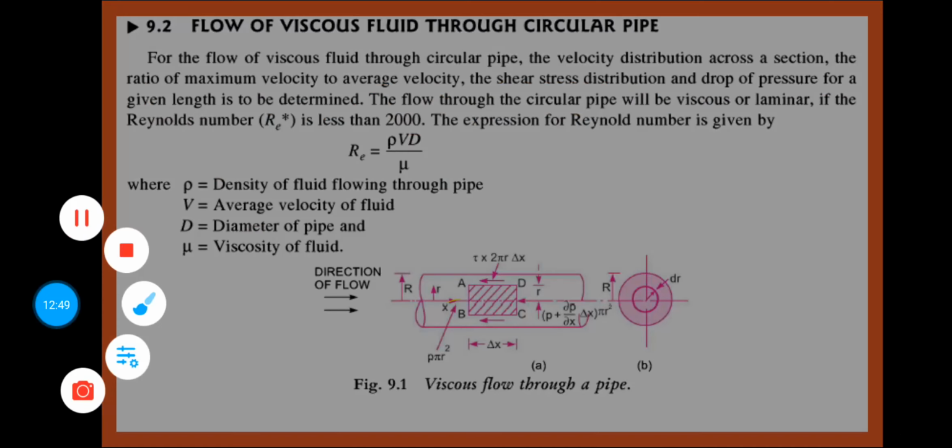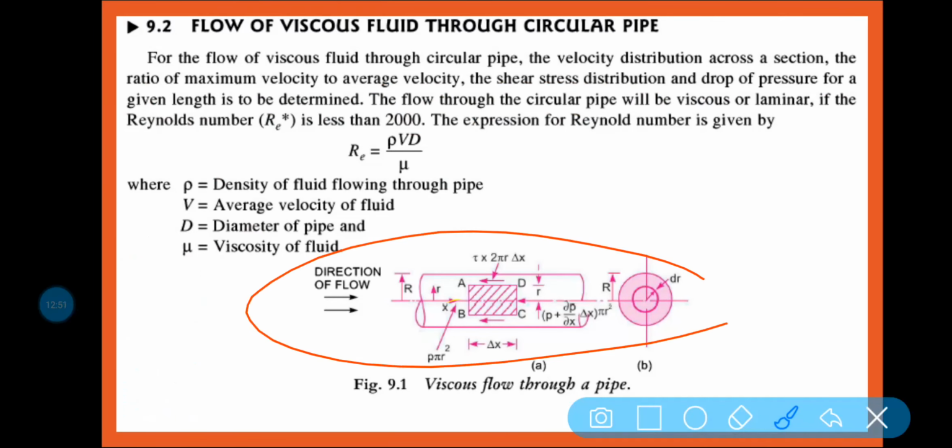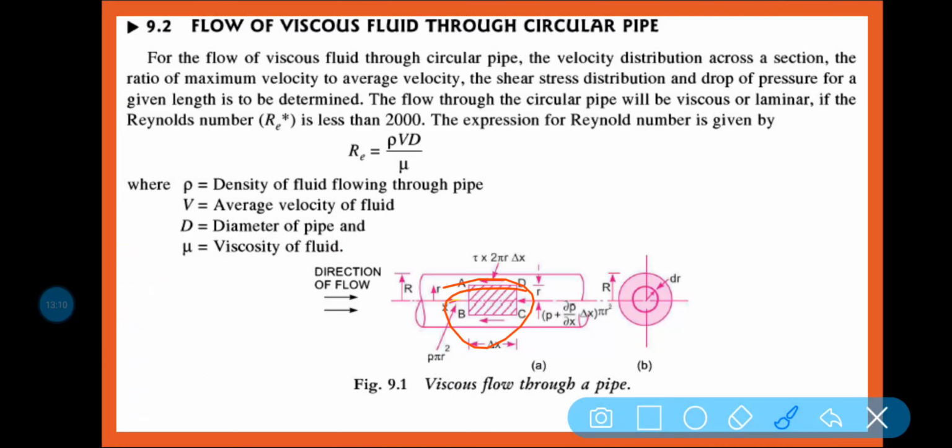Now let us discuss this part. It is very important. If you understand this part, then the equation will be clear easily. The fluid is flowing from left hand side to right hand side, and one longitudinal strip is taken here. The length of the strip is delta x.